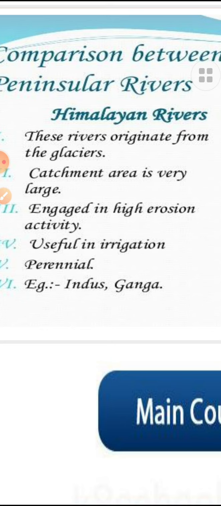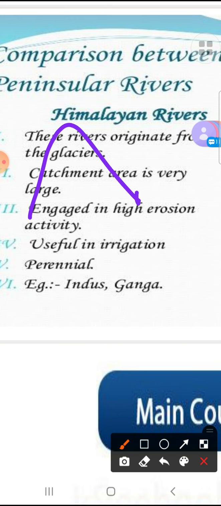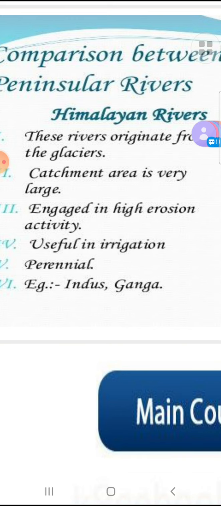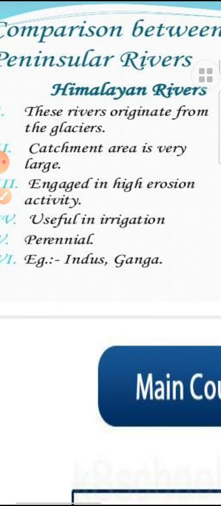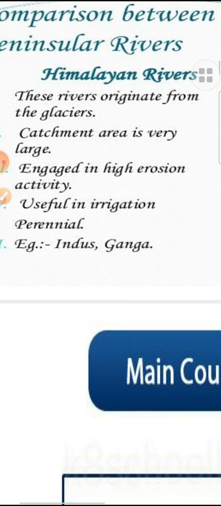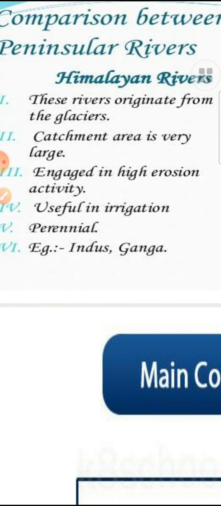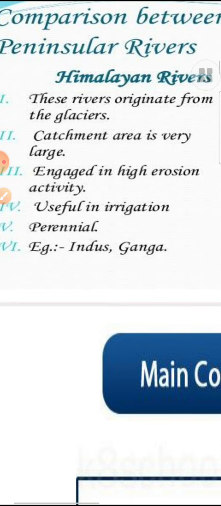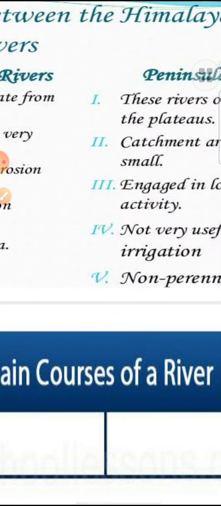The catchment area, meaning from where they come, is the mountain, and this is the area where they flow, the sloping region near the foothills or mountain region. They are engaged in high erosional activity, as I told you, when they come from the high ranges of the mountain. They are useful in irrigation, because being perennial they are the only source of irrigation for agriculture in northern India. Indus and Ganga are among them.